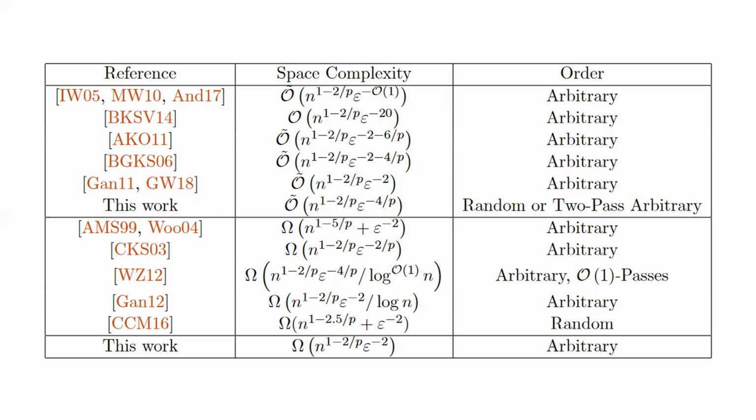In summary, our results show that by considering random order streams instead of arbitrary order streams, we can improve on a large line of active work. And we also show an improved lower bound for arbitrary order streams upon existing work.